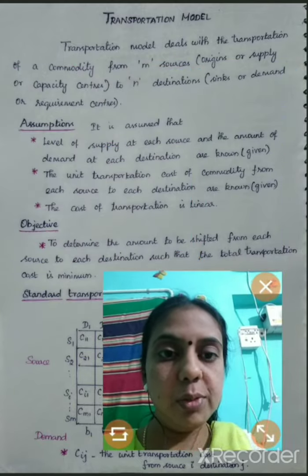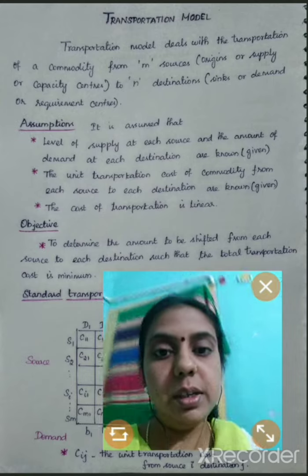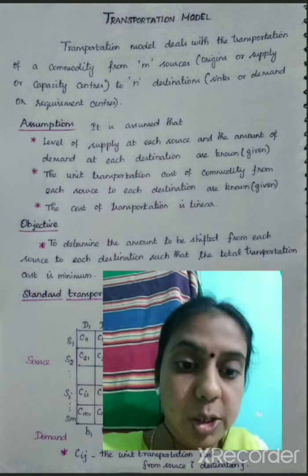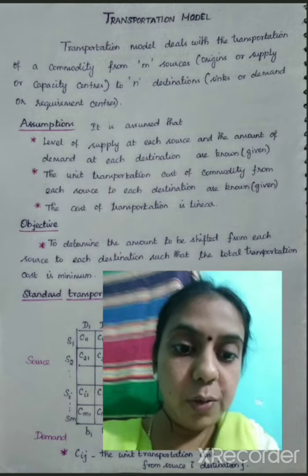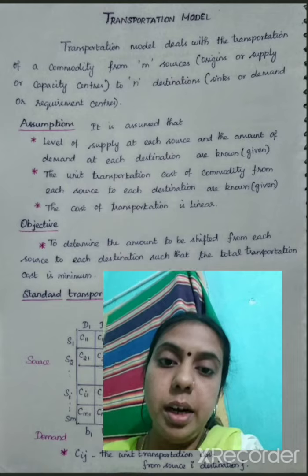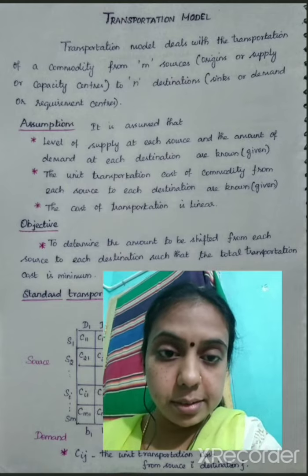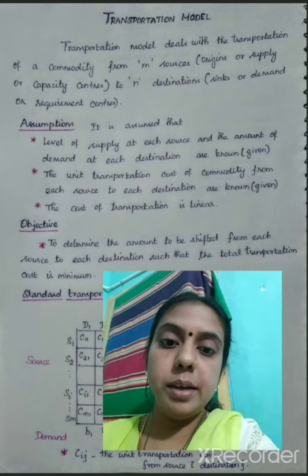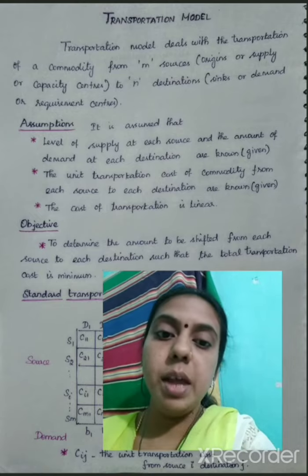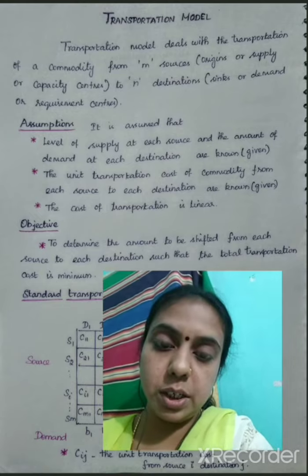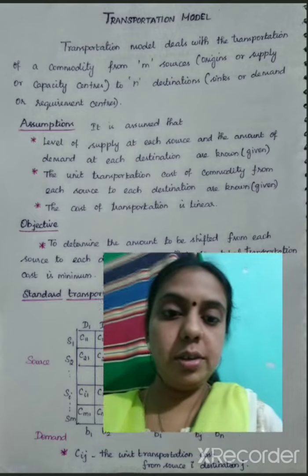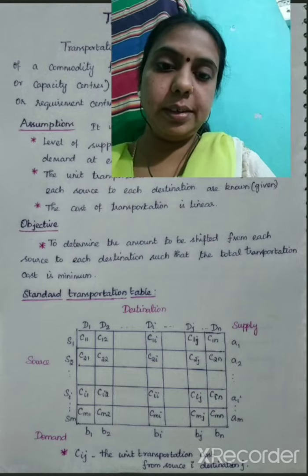In the transportation model, we are going to deal with the transportation of a commodity from M sources to N destinations. We need some assumptions for the transportation model: first, the level of supply and demand in each case is given in the problem; second, the cost of transportation is given; and third, the cost of transportation is linear. So our objective in the transportation model is to minimize the transportation cost.